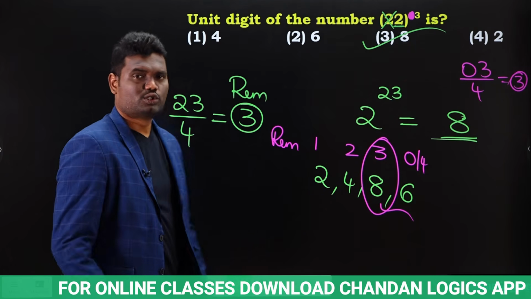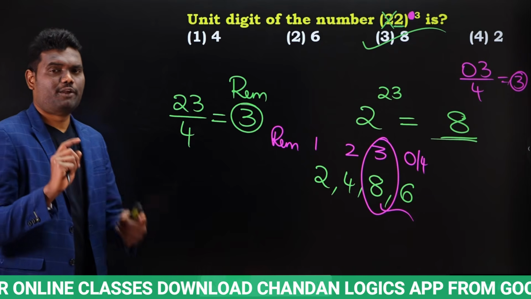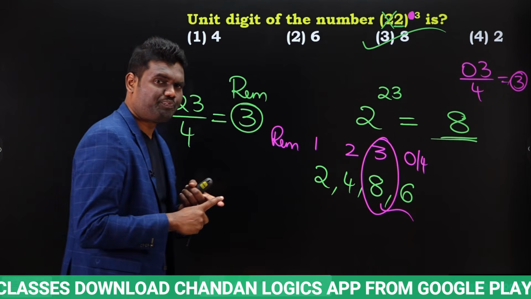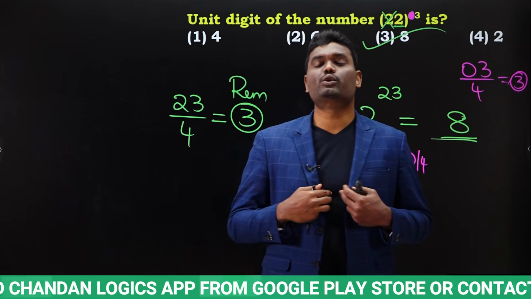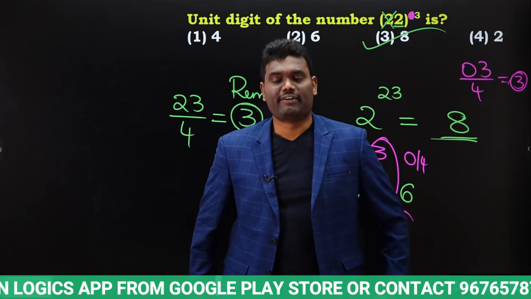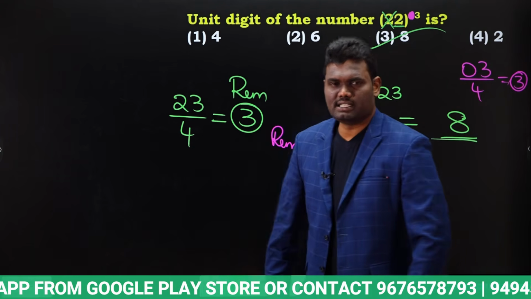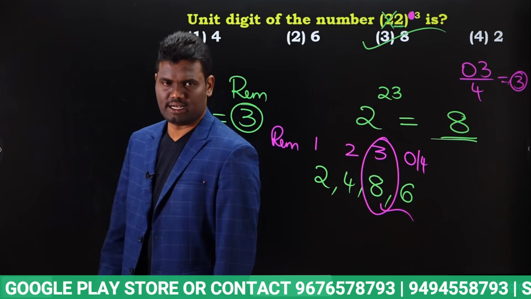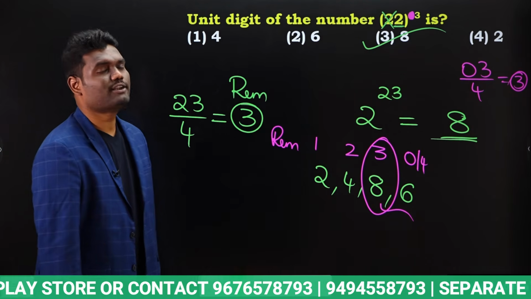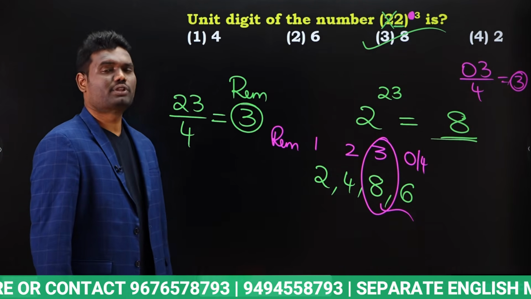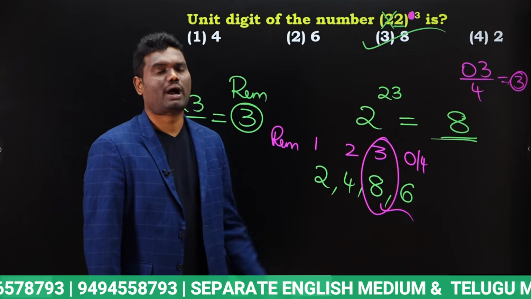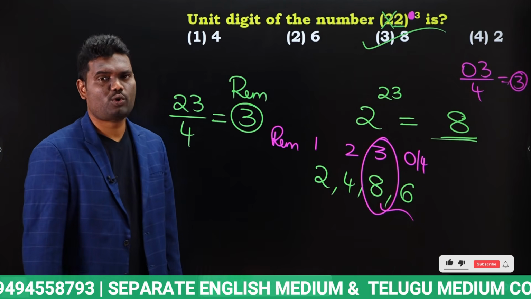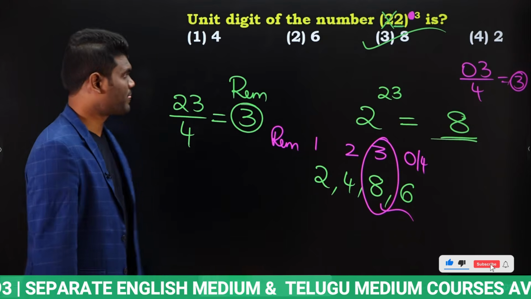Is that clear? So simply what you have to do is, if you are getting last digit 2, 3, 7, 8, then you need to check divisibility rule for 4. Why? Because for these digits we are having 4 possibilities. So when you check divisibility rule for 4 based upon the remainder, if remainder is 1 or 2 or 3 or 0, you have to mark your answer accordingly. Okay, next,